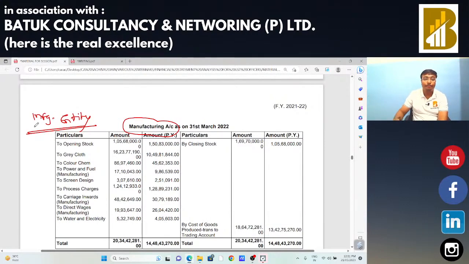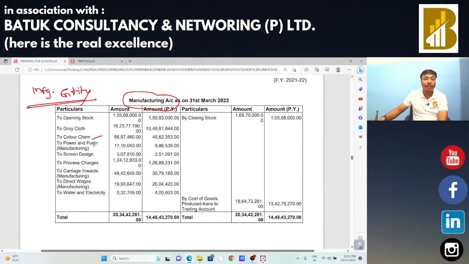In that particular case, buying of color chemical, power and fuel, screen design, process charges.